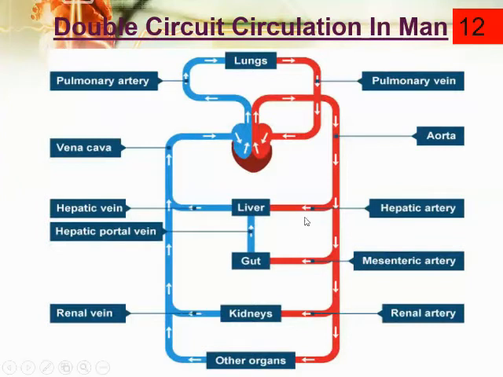And it is again coming further down. This is the mesenteric artery. What is this artery, beta? This is the mesenteric artery, and it will supply blood to the gut. Gut means the alimentary canal. The alimentary canal is also called the gut.